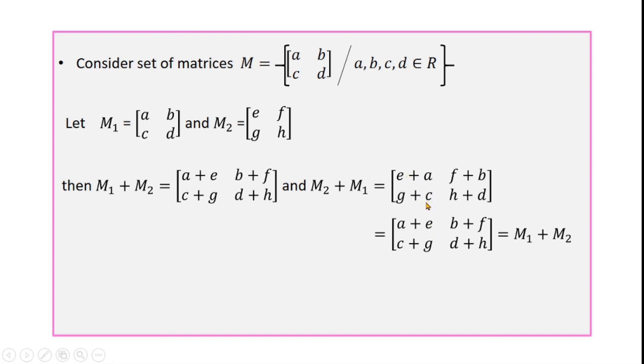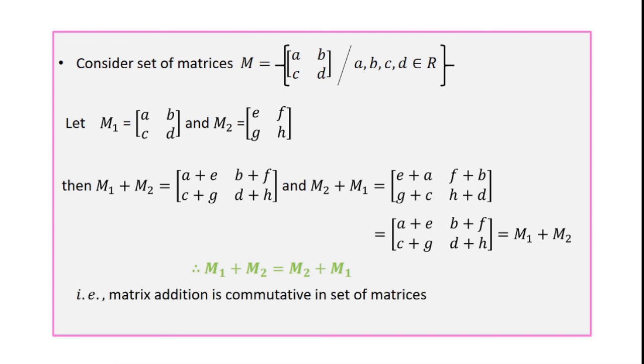In the set of real numbers, addition is commutative, so e plus a is equal to a plus e. In the same way, f plus b is equal to b plus f, g plus c is equal to c plus g, h plus d is equal to d plus h. So this matrix is equal to this matrix. So we have M1 plus M2 is equal to M2 plus M1. Therefore, in the set of matrices, addition is commutative.